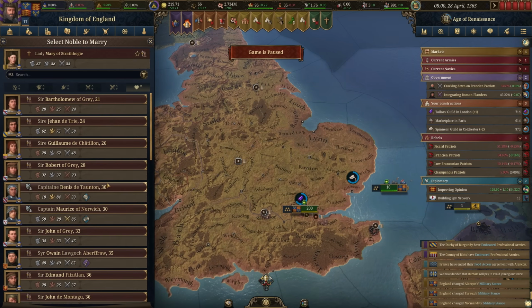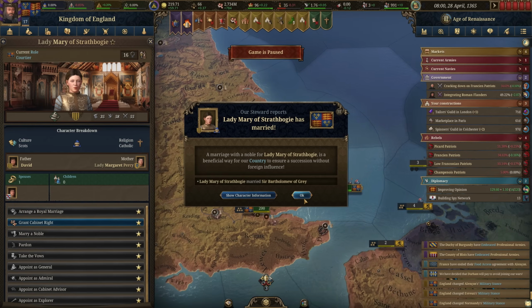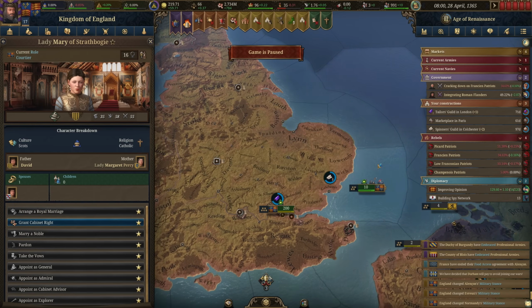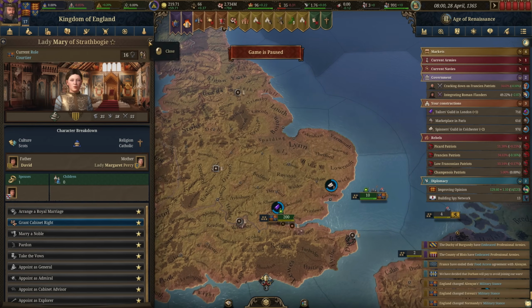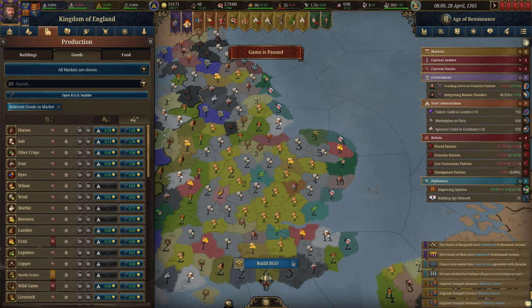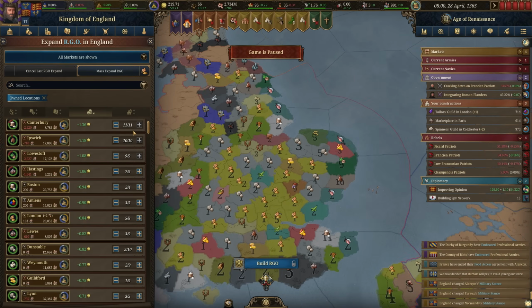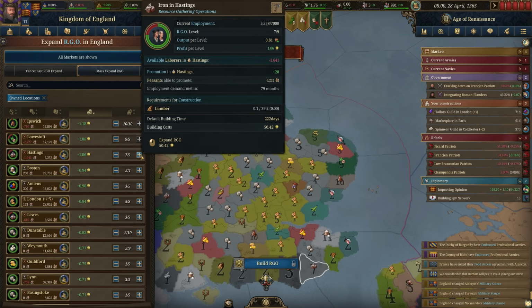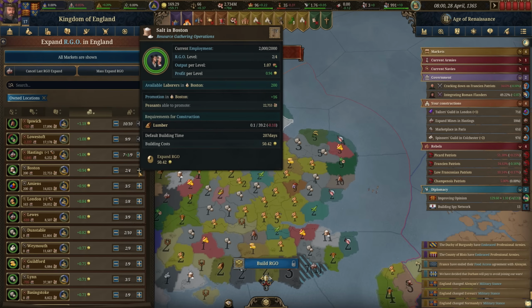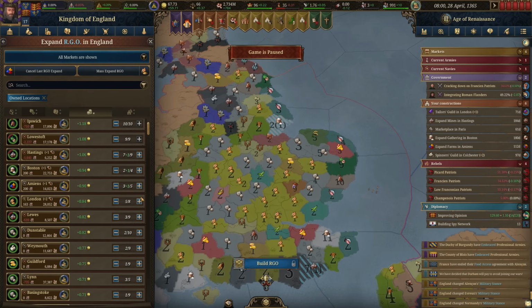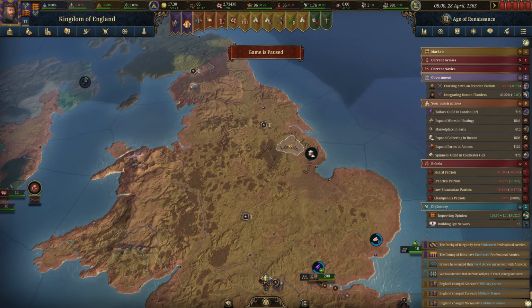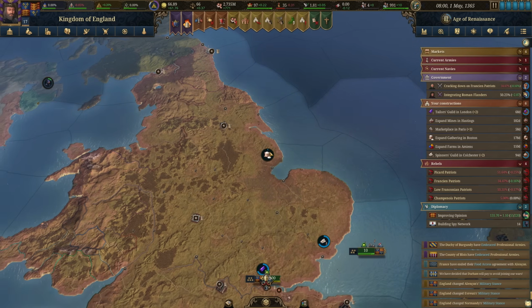So we got Mary here. She needs marriage. And I'm basically just marrying the youngest folks to each other. Spy network's currently at 13, so a bit more to go. And we do have some money to spend. RGOs are not quite as profitable as they were, but still a bit more profitable than our other buildings. So we're going to continue to construct those.